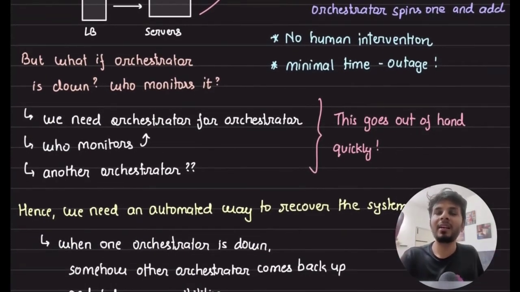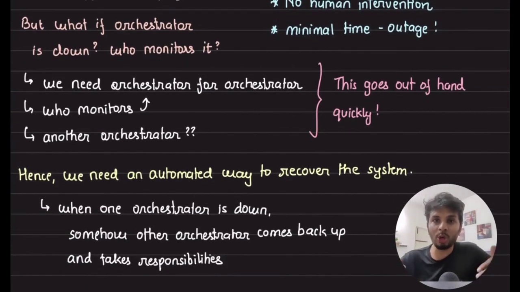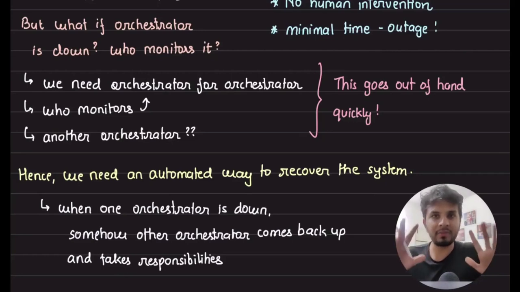This is where leader election comes in. Leader election is a way for you to auto recover from failures. You need almost zero human intervention. You need zero human intervention to recover from failures like this. This is the importance of leader election for automatic recovery, right? Okay, let's take an example to understand it really well.